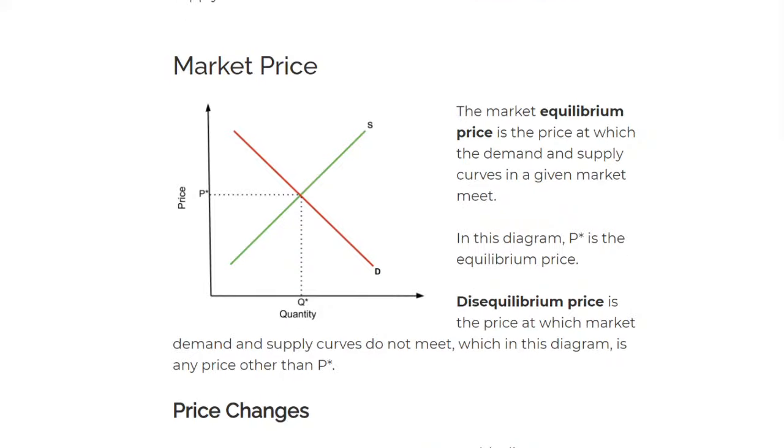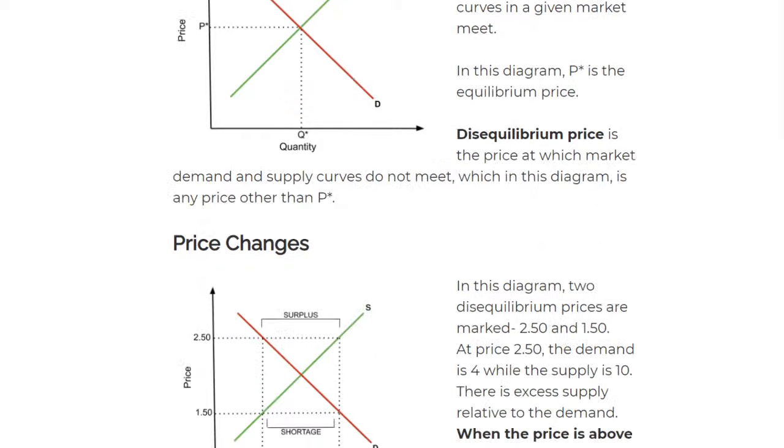The disequilibrium price is when the demand and the supply curves do not meet, maybe when demand is more or when supply is less. Basically, they don't meet at a given point, and that's what we call disequilibrium. So this is when the demand curve doesn't meet the supply curve, in simple terms. So let's move on and talk about the price changes.